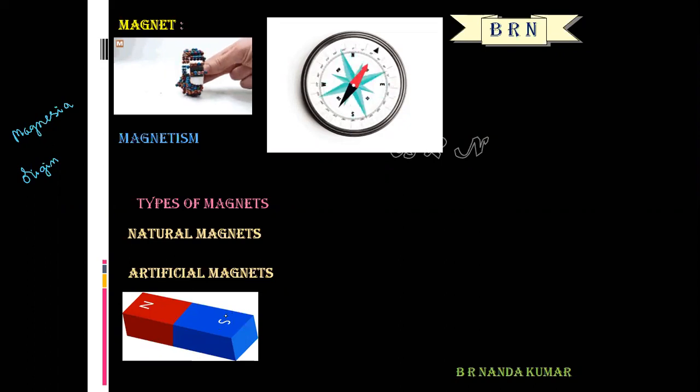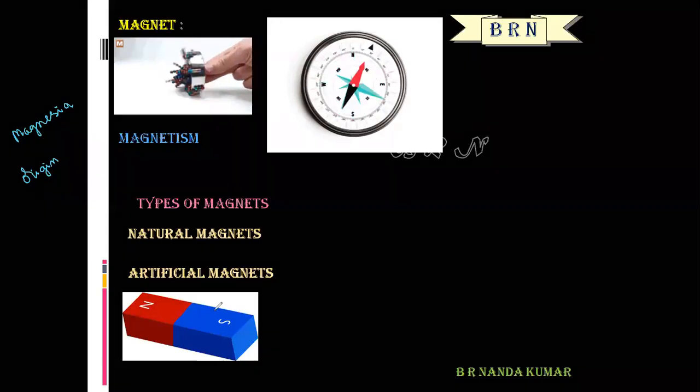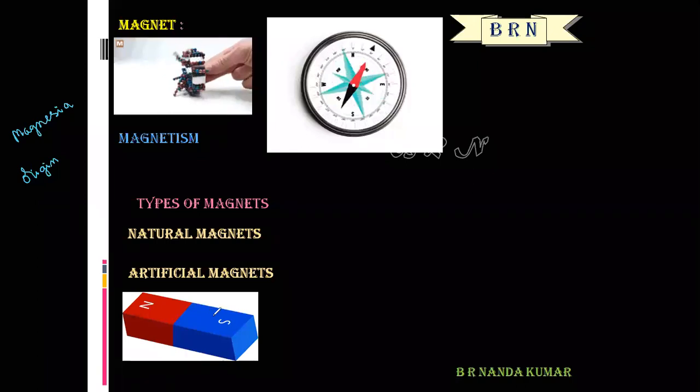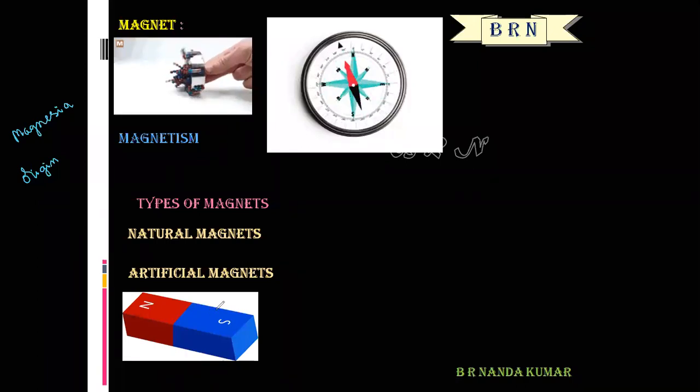What is the meaning of bar magnet? Any rectangular or cylindrical object that has a magnetic field.